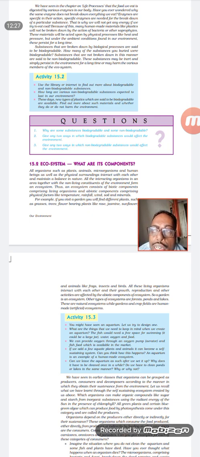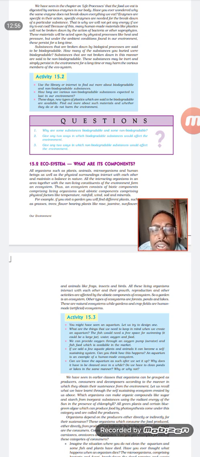For example, we take humans. We humans are living, but there are many non-living things around us, including doors, walls, many things. How we are interacting with them, that particular surrounding or area is considered an ecosystem.